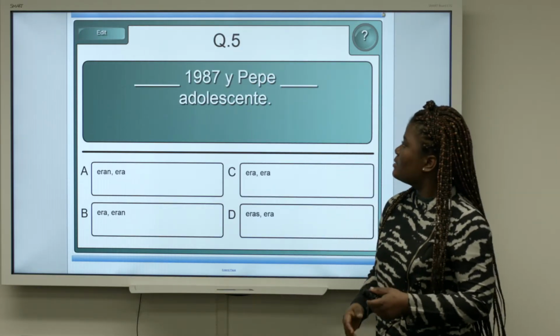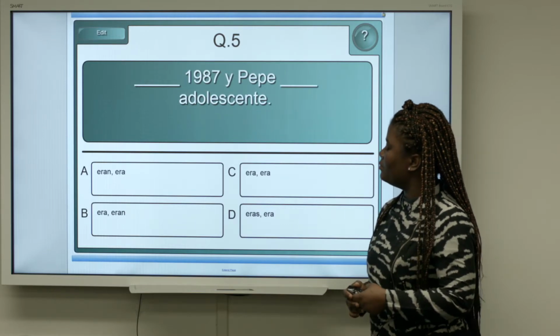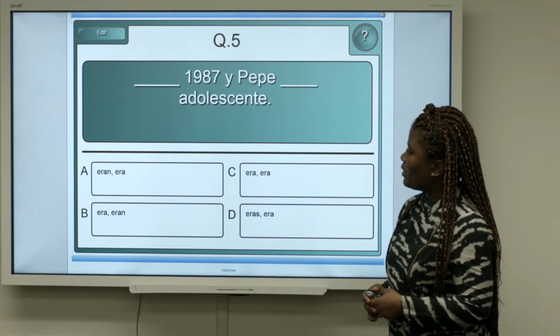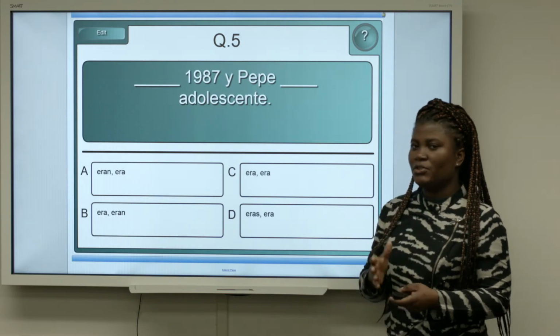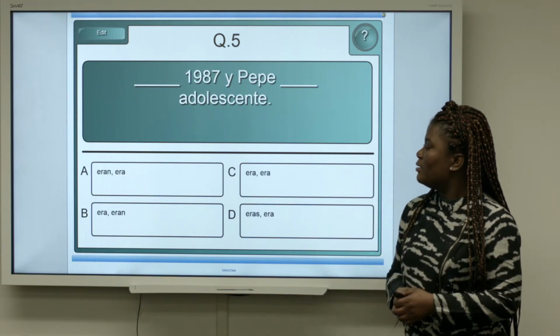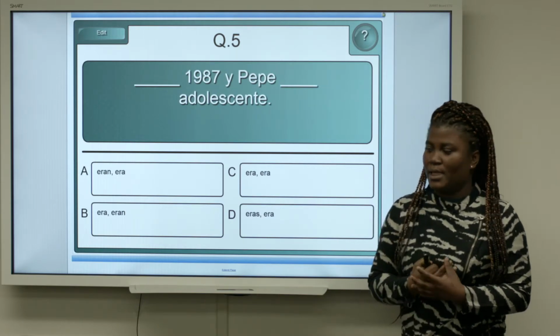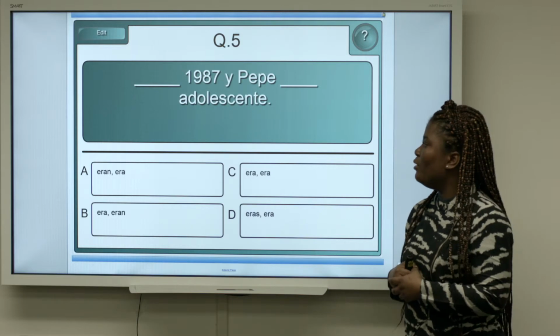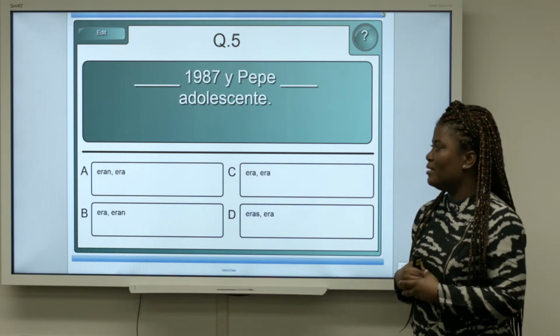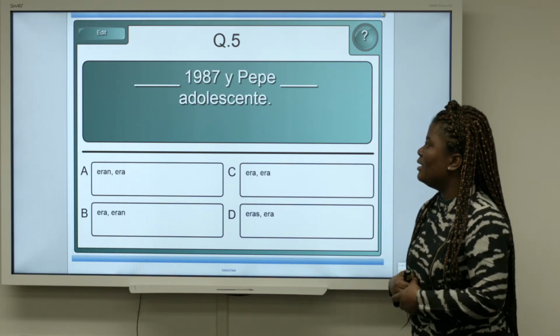And then the last sentence, dash 1987 y Pepe dash adolescente. We have the verb ser being used to describe. So we are describing things in the past, therefore we would have to use the imperfect.